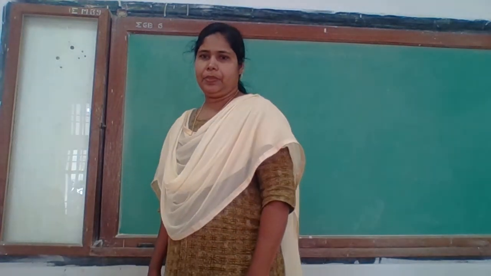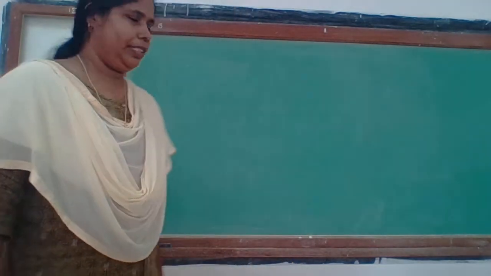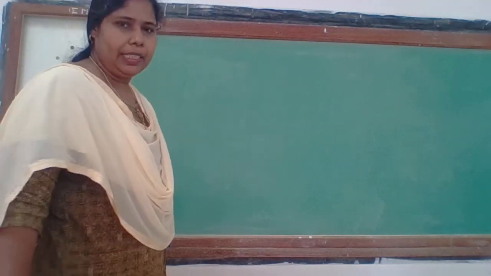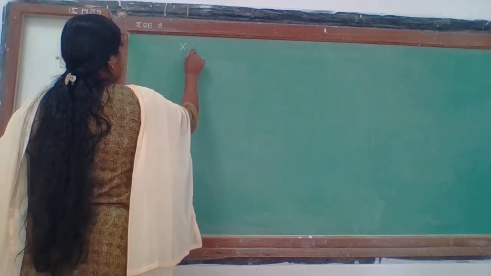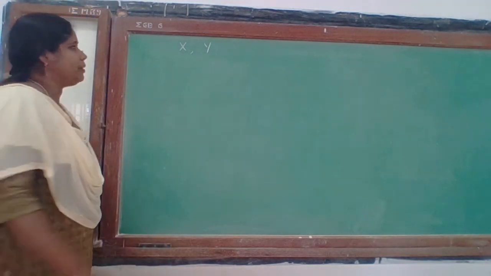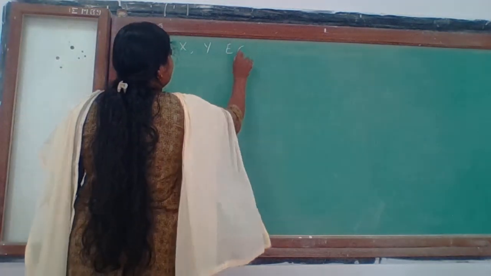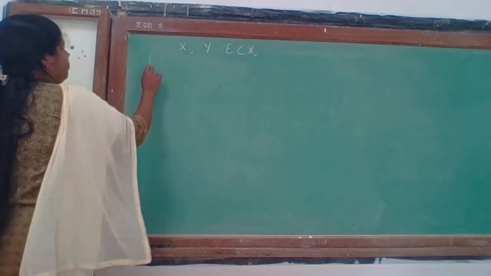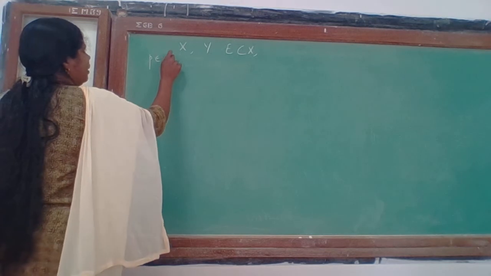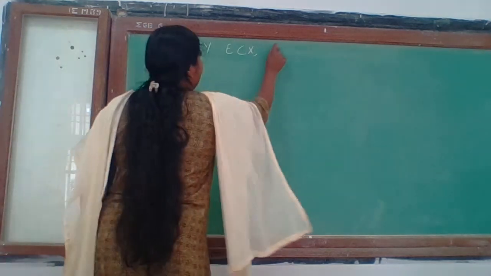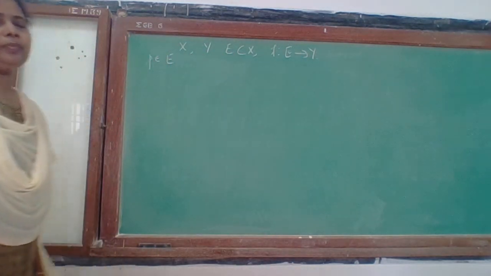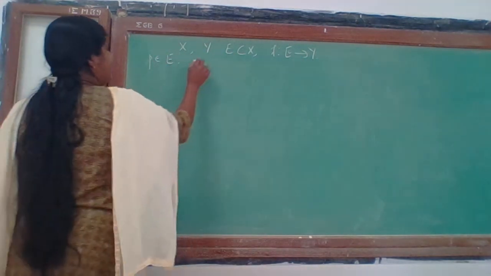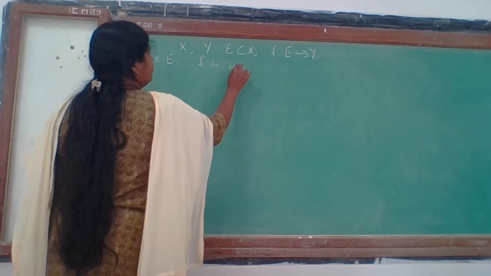Okay, so let's define what a continuous function is. Formal definition. Once again, we define the continuity. Given X and Y are metric spaces, E is a subset of X, P is a point in E, and f is a mapping from E to Y. We say that f is continuous at P